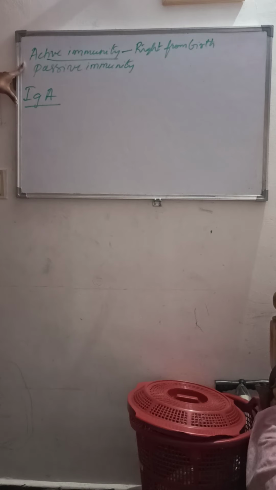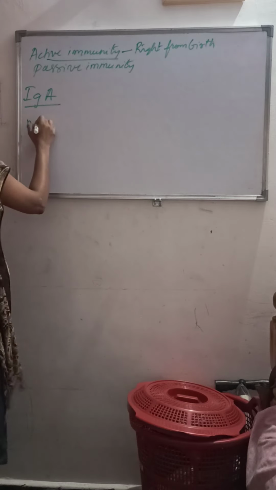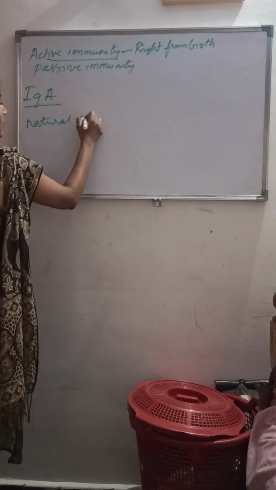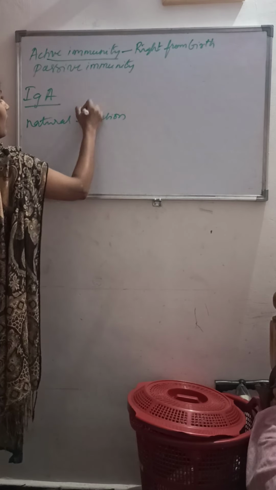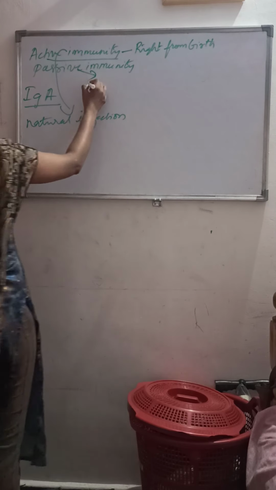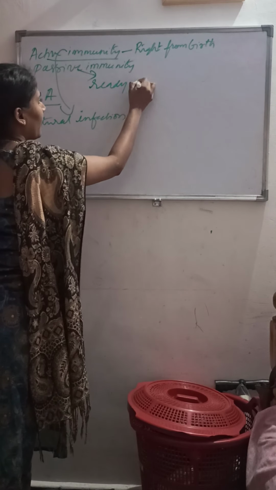natural infection, or to the antigen due to vaccination. And passive immunity is the immunity which develops in the host organism due to transfer of ready-made antibodies. So it is artificial, that is, due to ready-made antibodies.